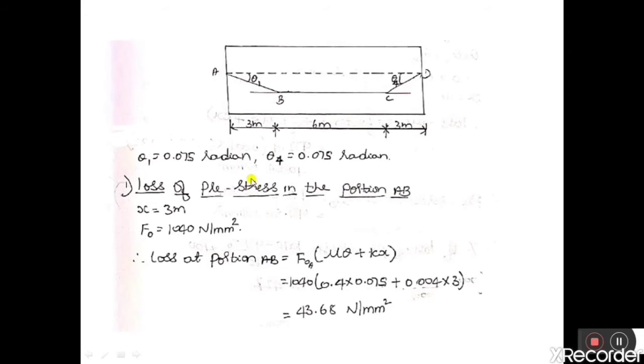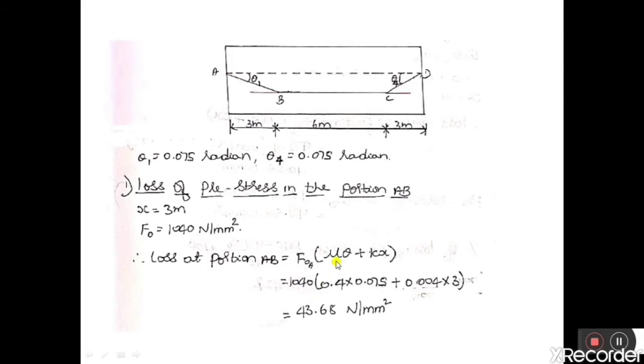So we know the formula to calculate the loss due to friction. Loss at the portion AB due to friction is F naught into (mu theta plus Kx). F naught A is nothing but the initial pre-stress available at A. The loss in the portion AB is calculated with 1040, which is given in the question, as the initial pre-stress applied at one end, that is at end A.